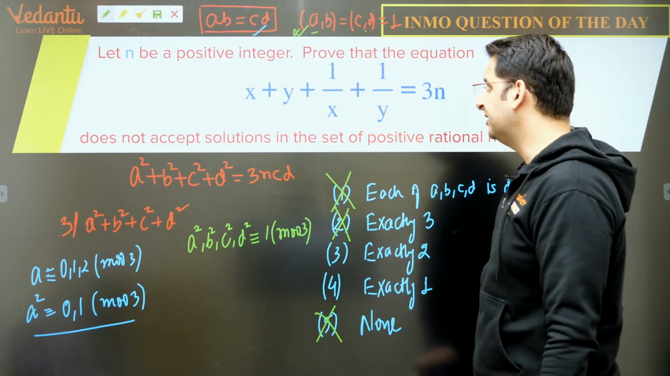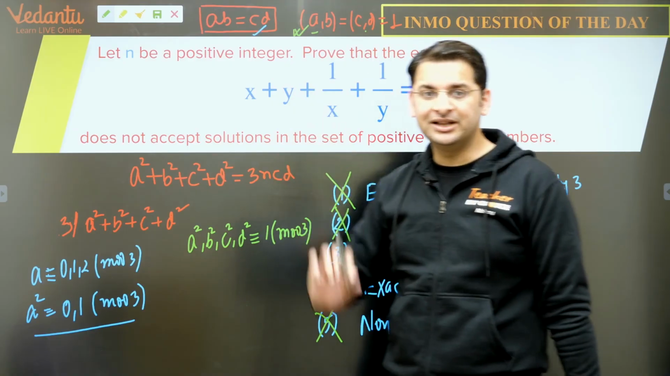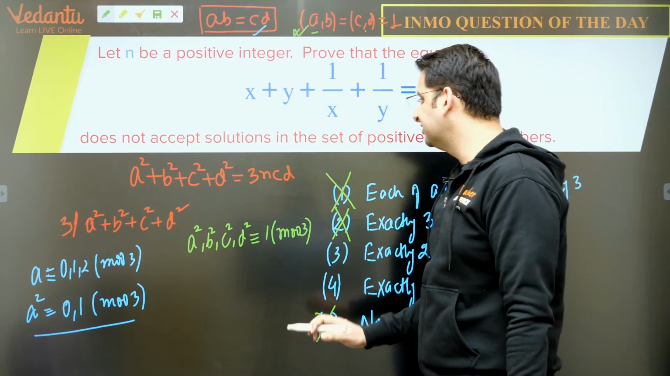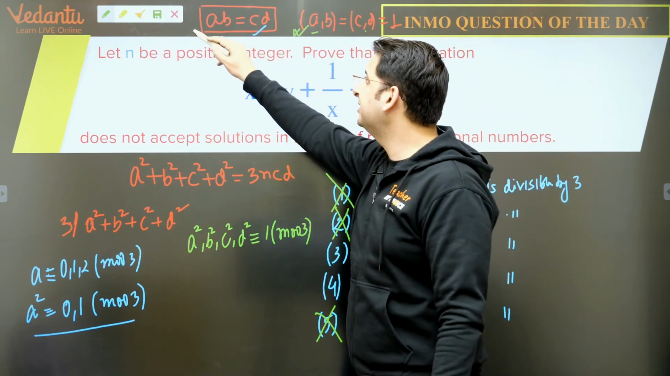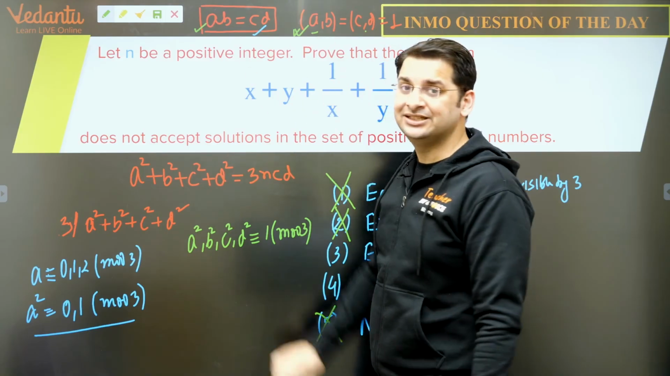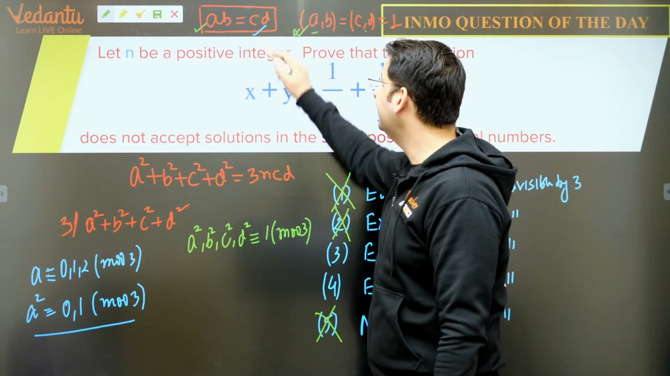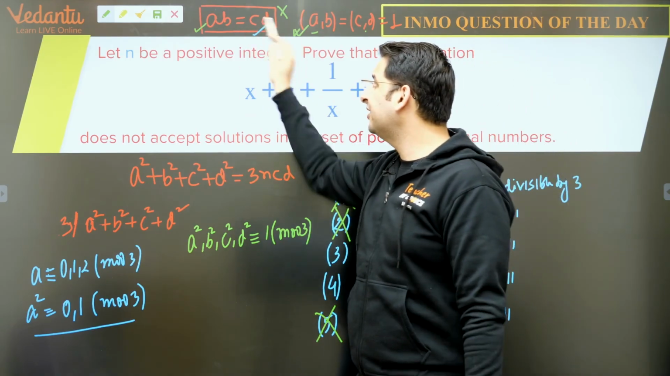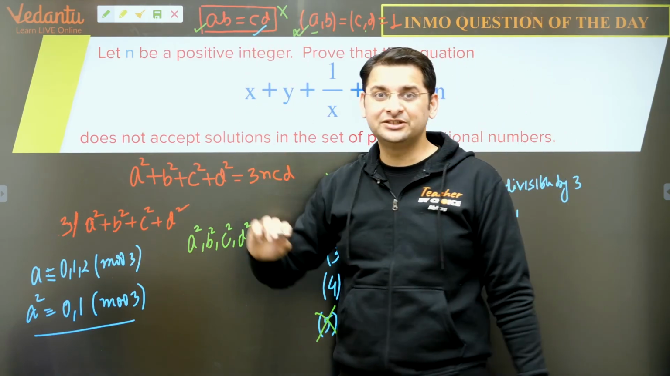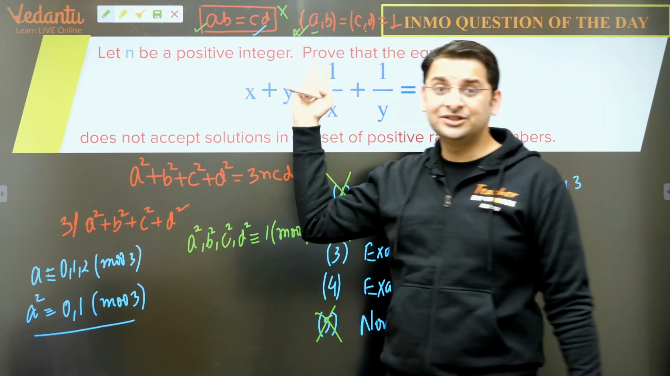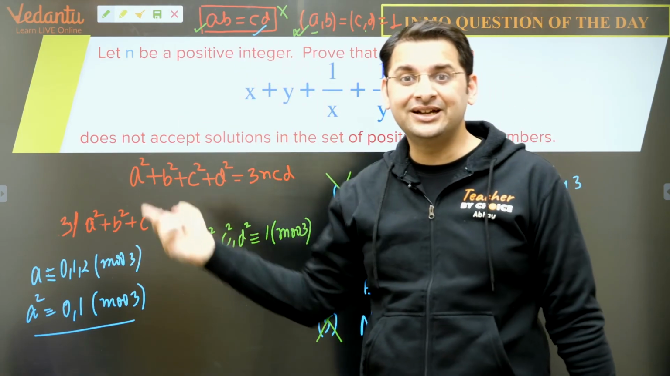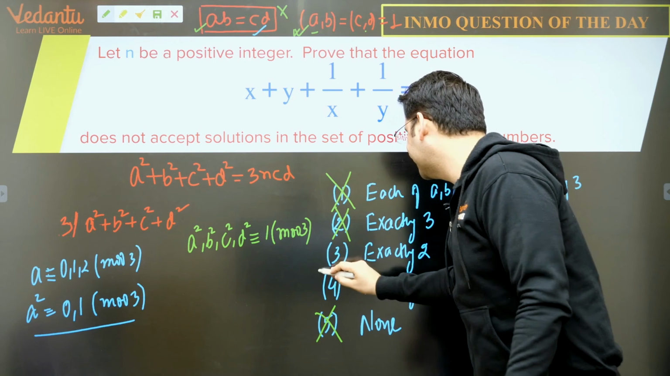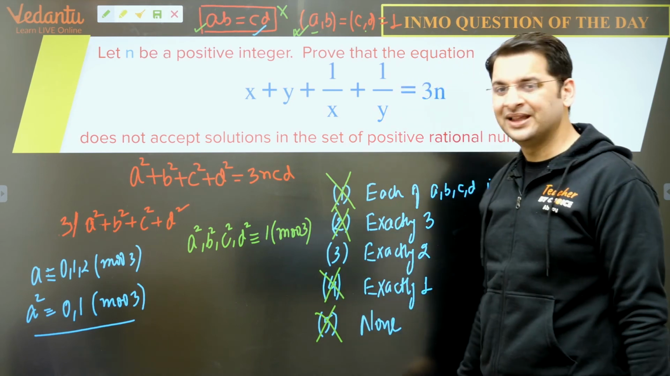Exactly 1 divisible by 3. Let's say A is divisible by 3. So if A is divisible by 3 and B, C, D are not divisible by 3, then this statement will be wrong. If any one of these 4 is divisible by 3, the other right hand side should also be divisible. One of the numbers on the right hand side should also be divisible by 3. So this is also not possible.